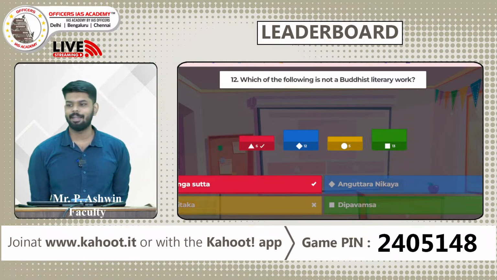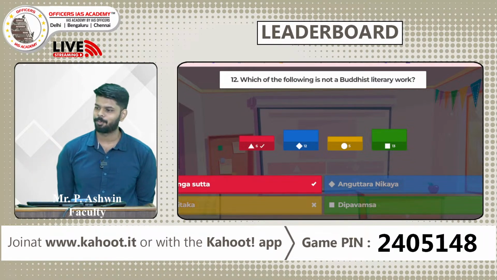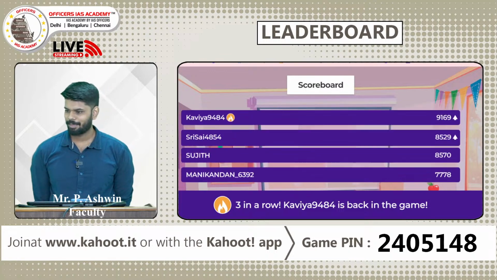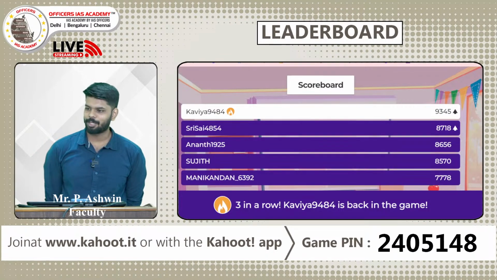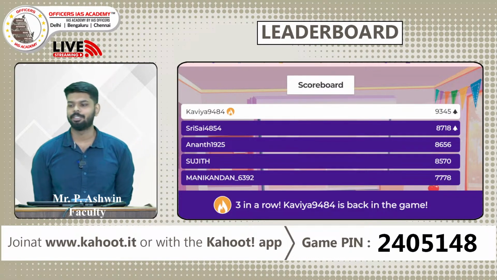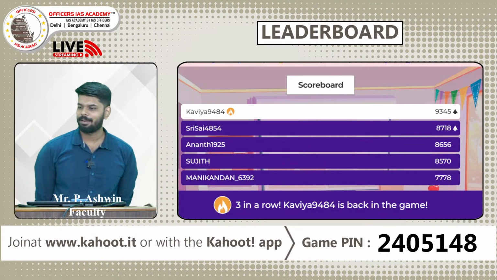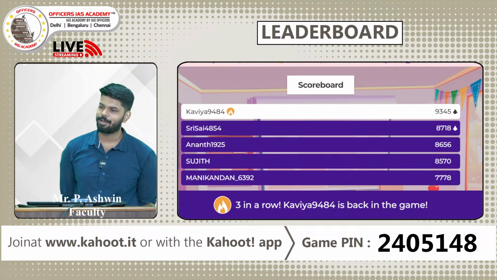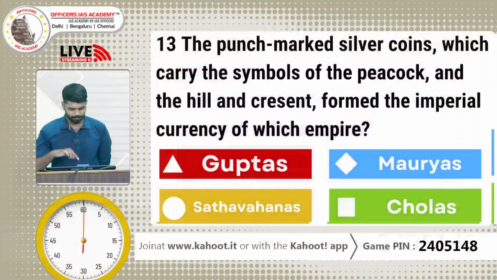So let us look at the leaderboard. Hope there will be many changes now. Yes. Kavya, I think she has made the right answer, followed by Sri Sai, Anand, Sujit and Manikandan. So it was a great comeback for Kavya. Let us look at the next question.